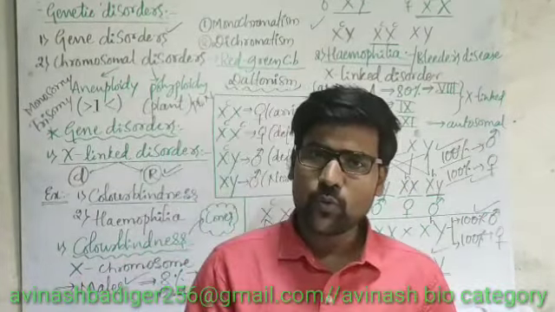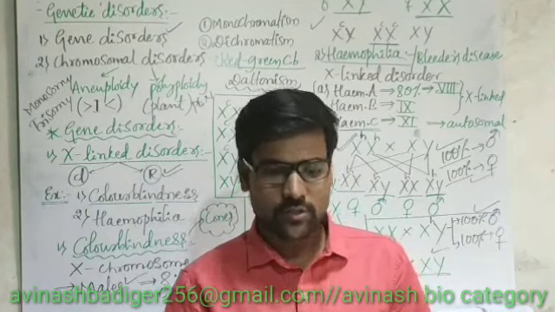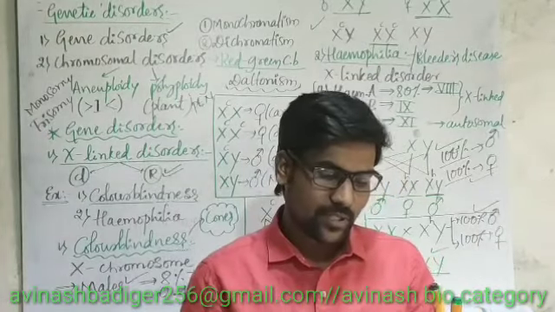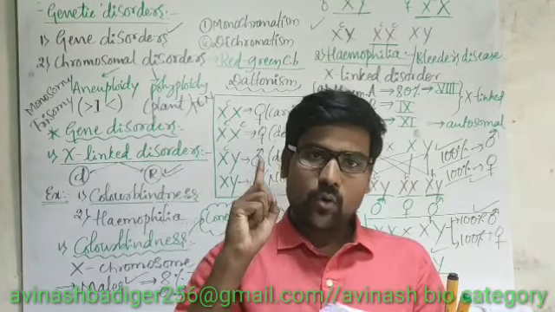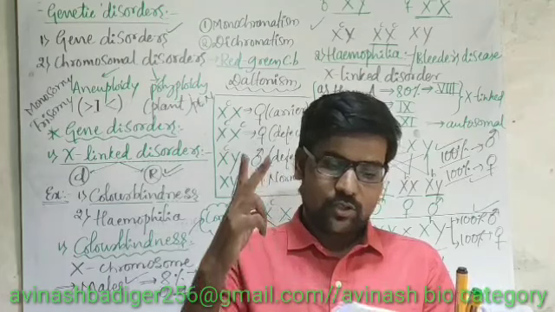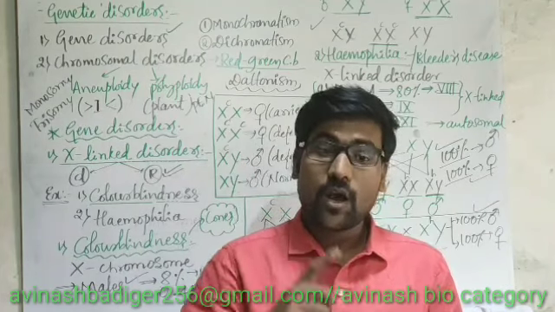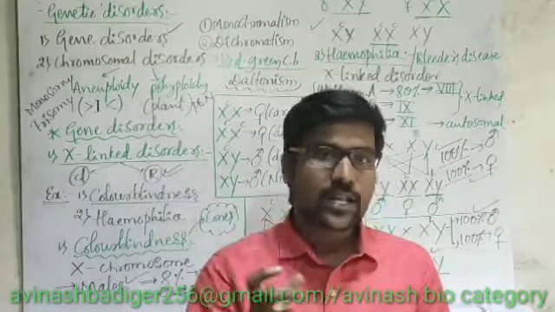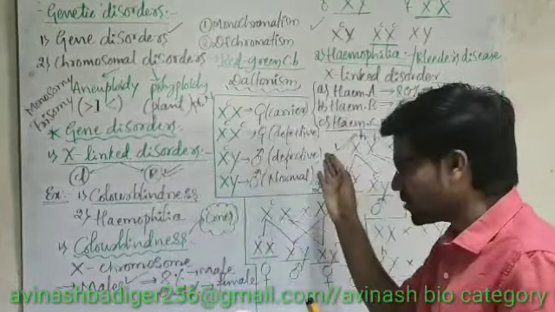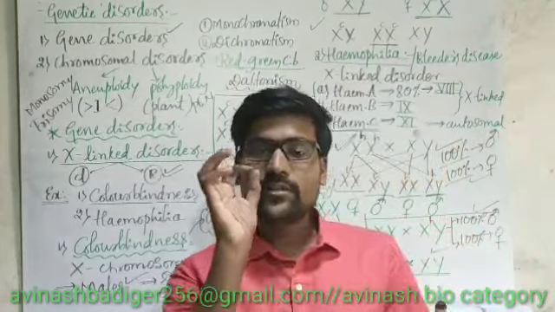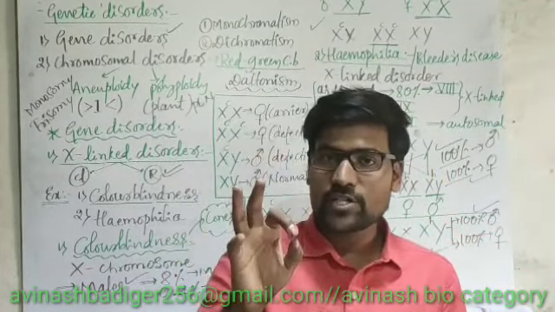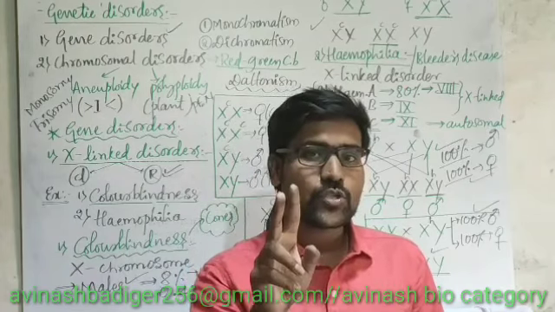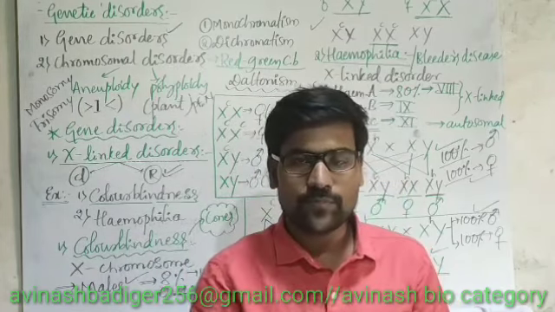So you practice this question, solve this question. The question is like this. A woman with 2 genes, 1 gene for hemophilia, 1 recessive gene for color blindness. Now I have combined both. Both the recessive genes are present on 1 X chromosome.